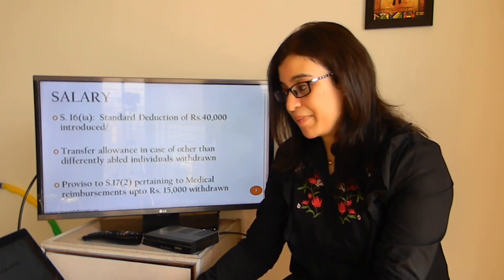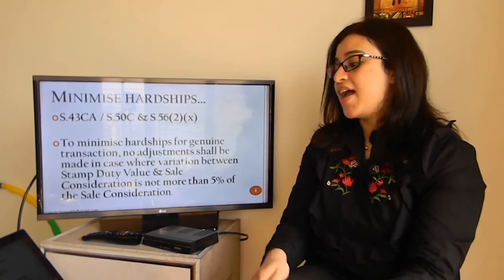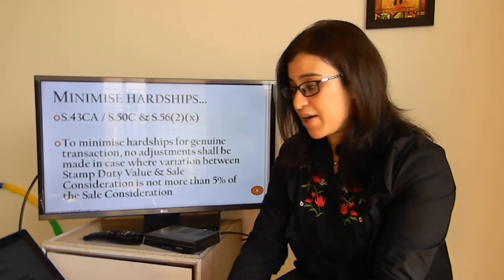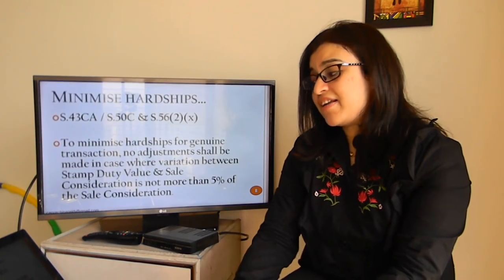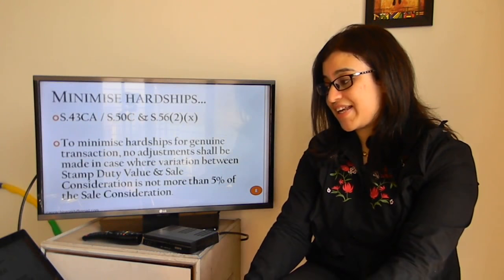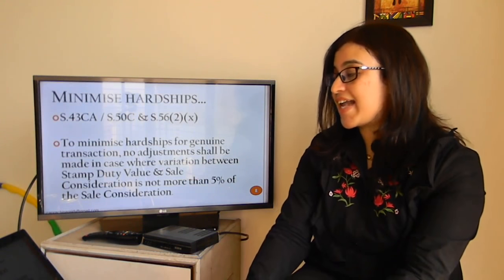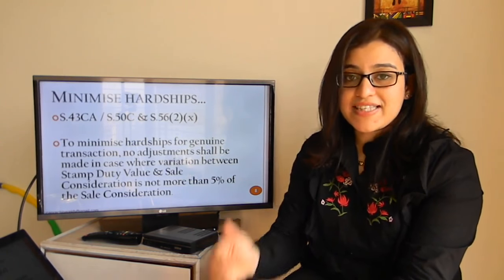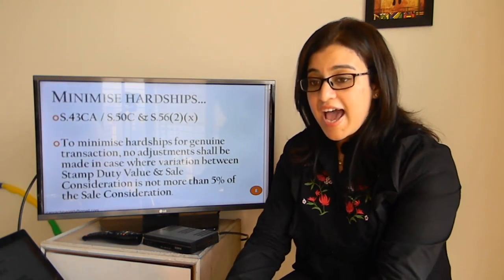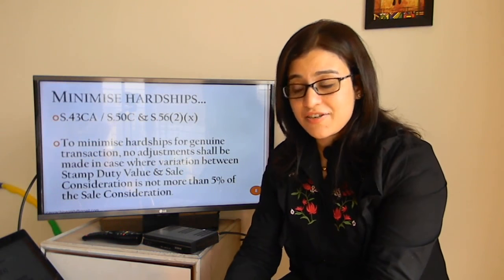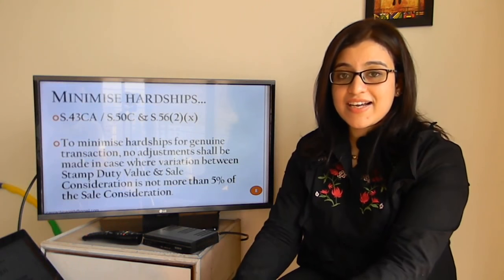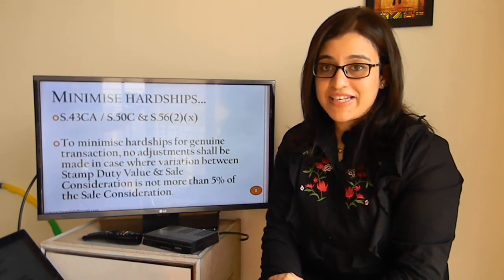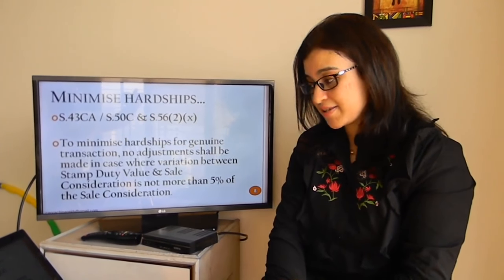So these were about the amendments in the salary head of income. Let us randomly cover a few other important amendments of the Finance Bill 2018. There has been a change proposed to Section 43CA, Section 50C and Section 56(2)(x). So 43CA and 50C are technically deeming provisions, and the crux of the section says that wherever your sale consideration falls short of the stamp duty value, your stamp duty value shall be deemed to be the consideration in these cases.